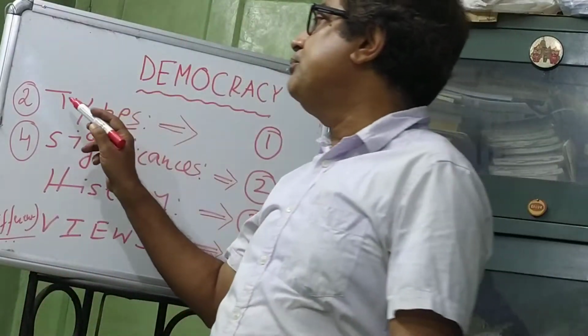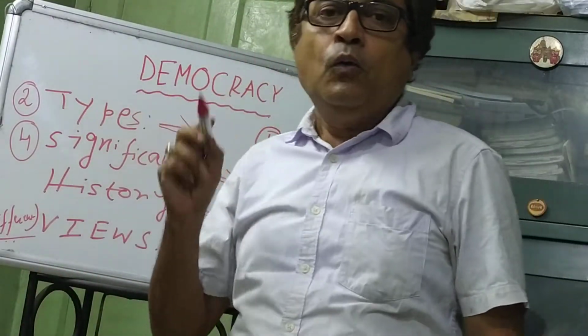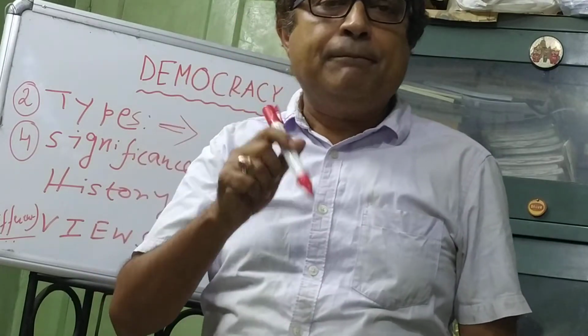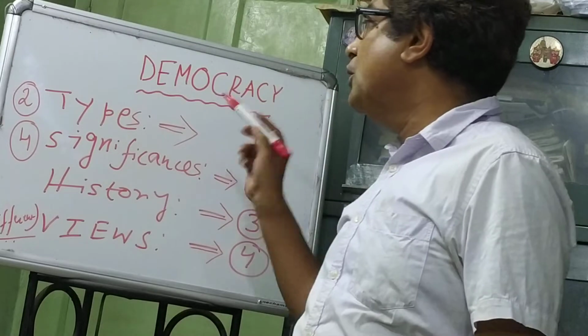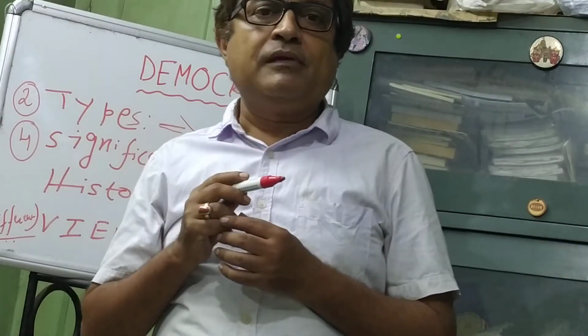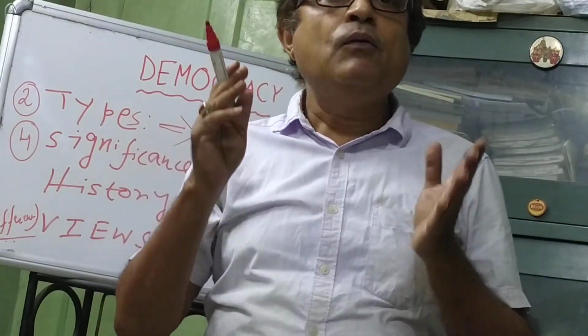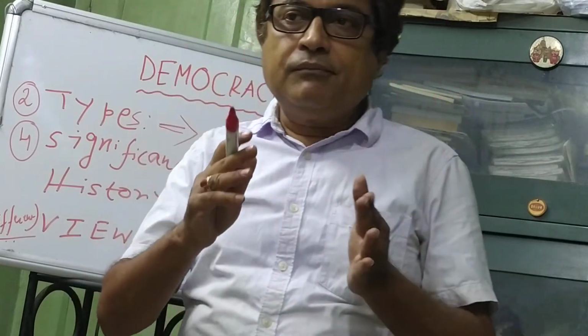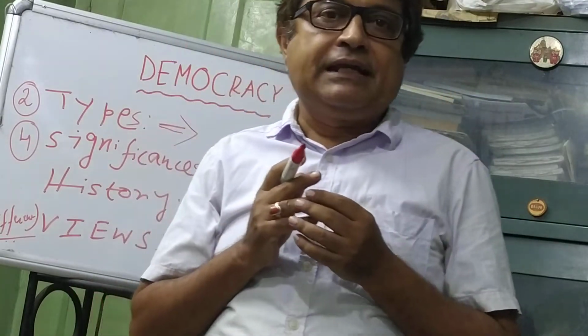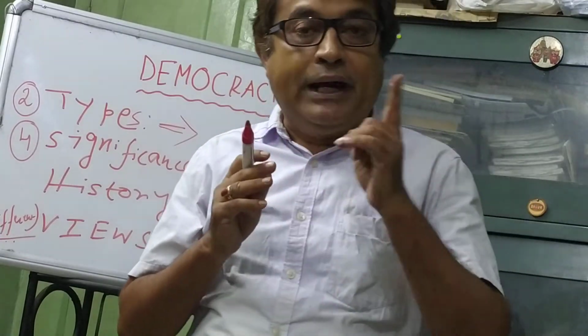So in the case of types of democracy, we get the first type, direct democracy. What is direct democracy? Direct democracy means people were allowed to choose their representatives directly. Why?